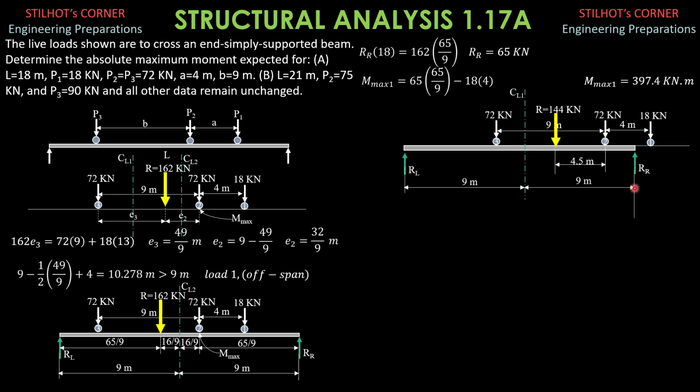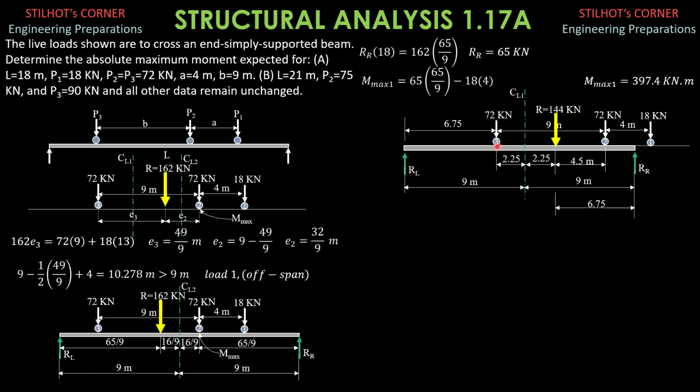This is 9 meters, so that's 4.5 meters. Then this is also 4.5 between load 3 and the resultant. Then half of 4.5 is 2.25 meters as shown. Therefore, load 3 will be 9 minus 2.25 from the left support, and the resultant is also 9 minus 2.25 from the right support, and that's 6.75 meters. This is also 6.75 meters.